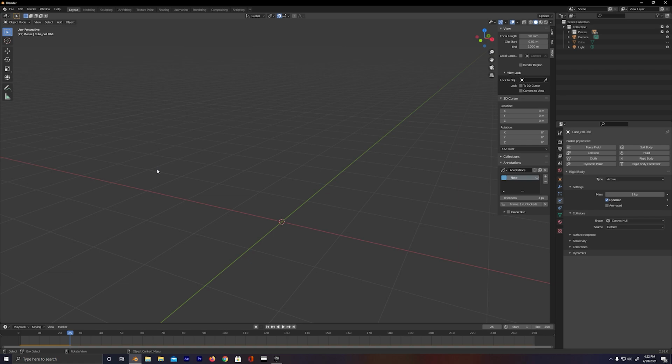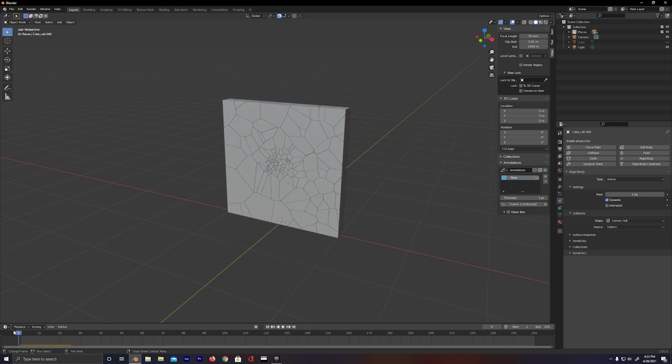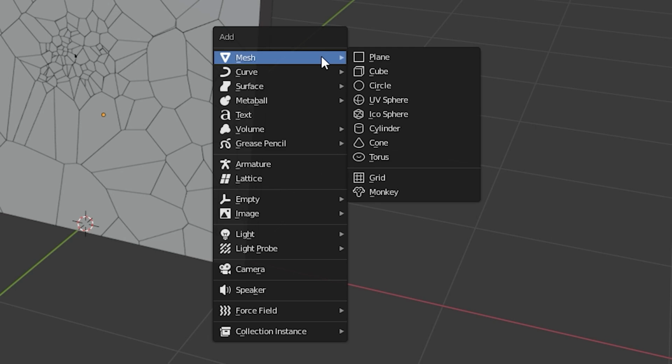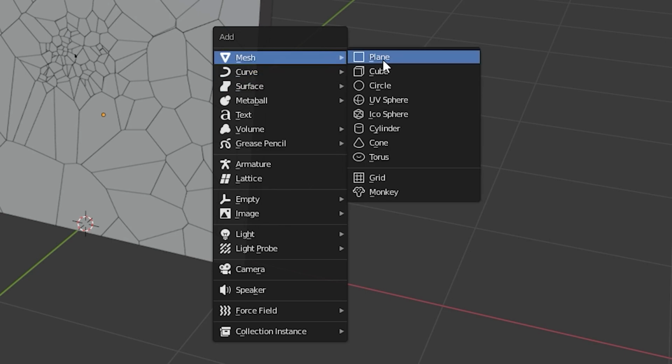But since we don't want this wall to just be falling into an abyss, we want it to hit a floor. Let's go ahead and make one. So to create an object, press Shift A on your keyboard and bam, you're gonna get this pop-up menu with a whole bunch of options. So we can go ahead and create a ground plane by clicking on mesh and then going to plane. It's the first option here.